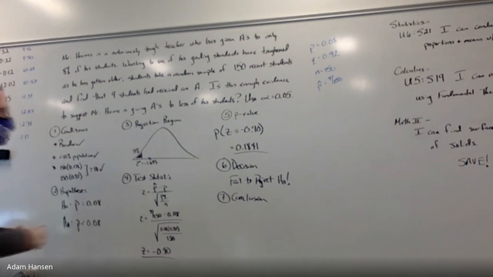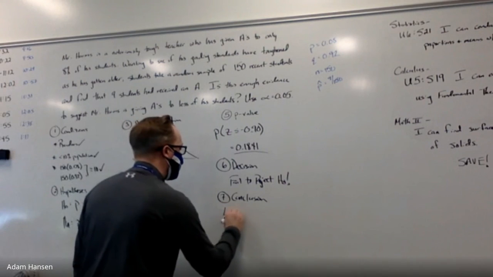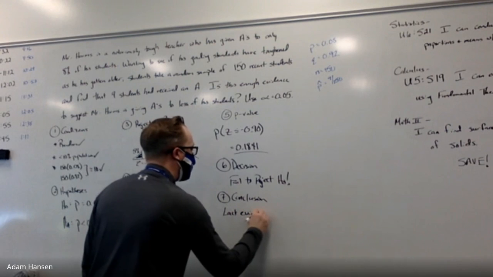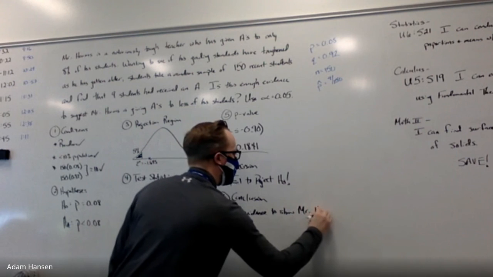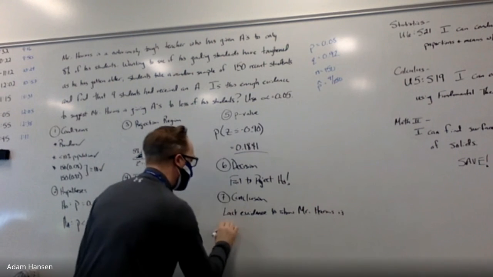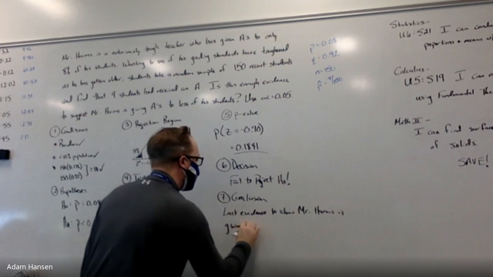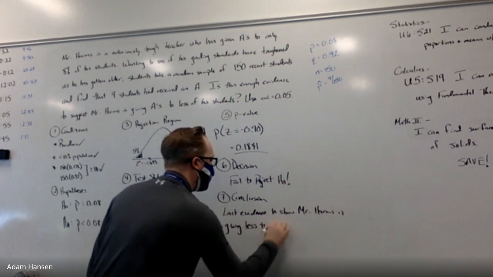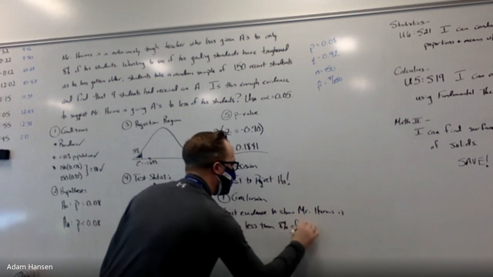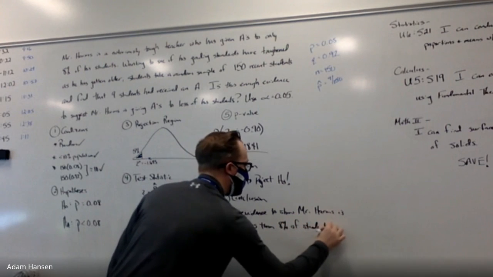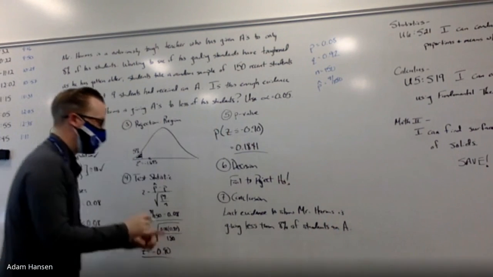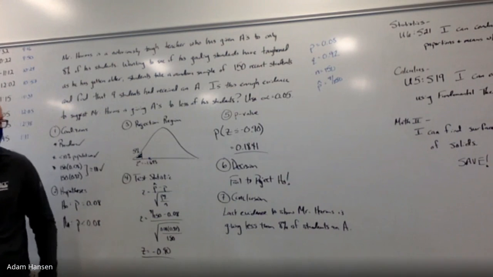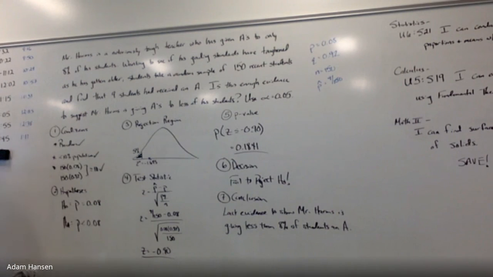So to frame our conclusion, we lack enough evidence to show Mr. Harms is giving less than 8% of his students an A. What I don't want you to write is this: Mr. Harms is still giving 8% of his students an A. I don't know that for certain.